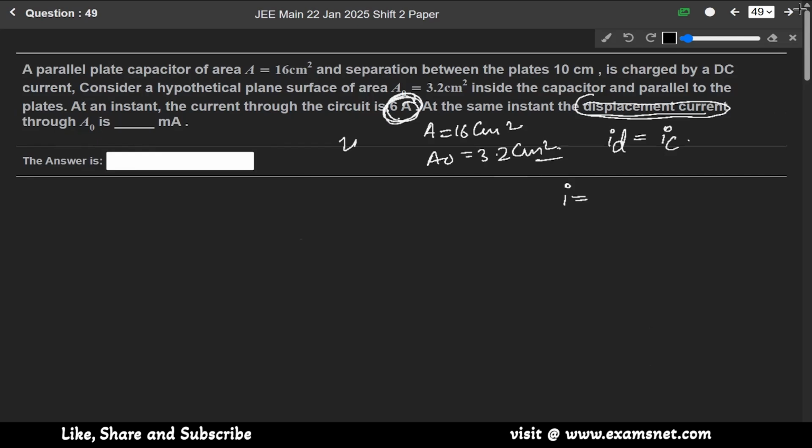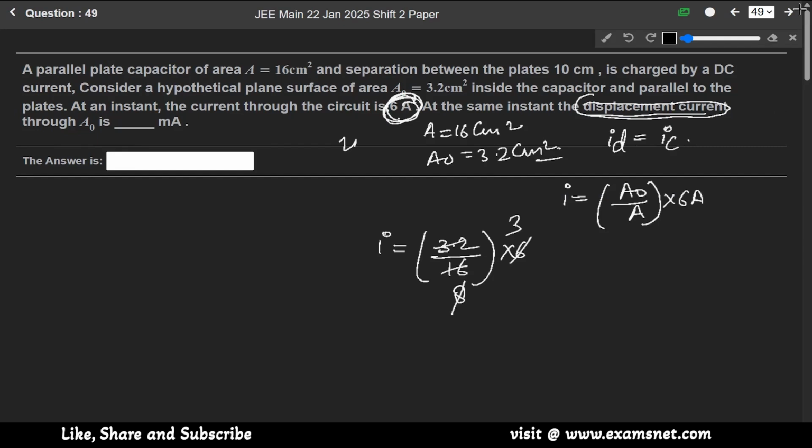So just apply the formula I equals to A naught over A into this current 6 ampere. So I will be equals to 3.2 over 16 into 6. When we solve it, we get 1.2. I will be 1.2 ampere, means 1200 milliampere. So its answer is 1200 milliampere.